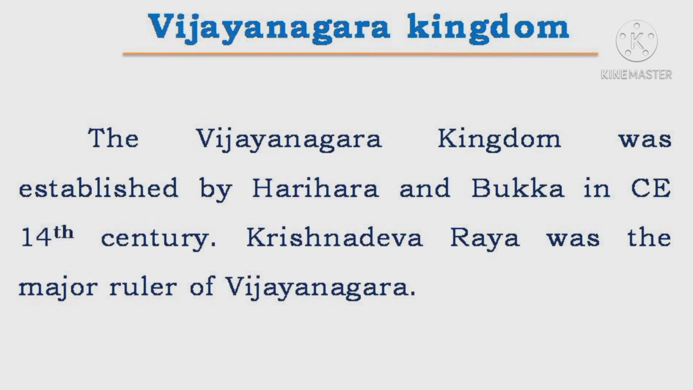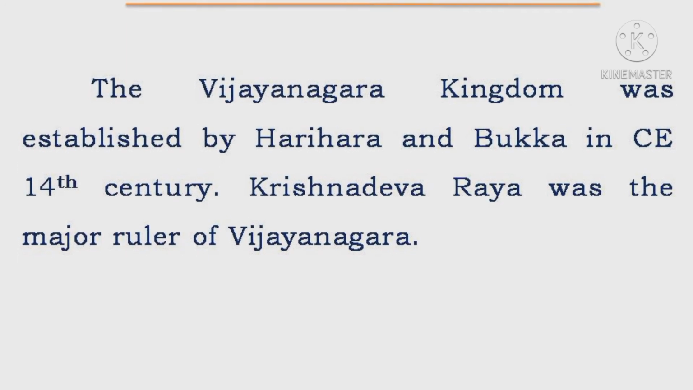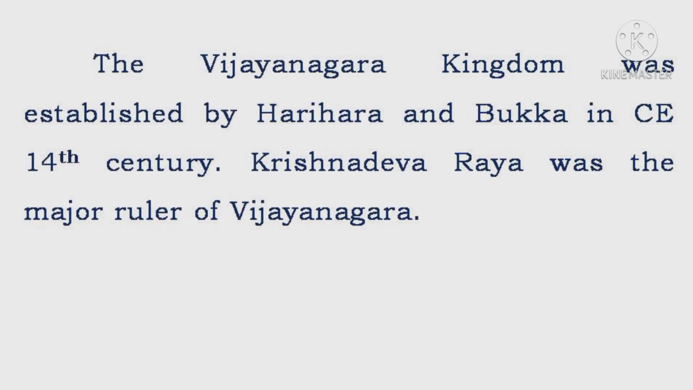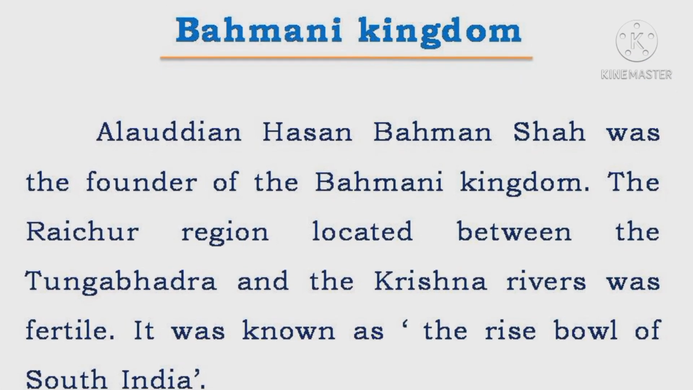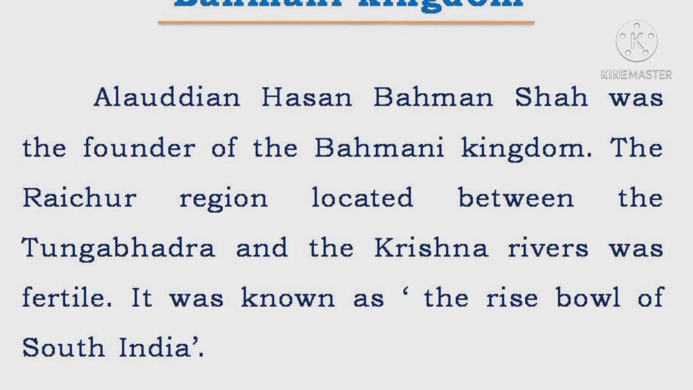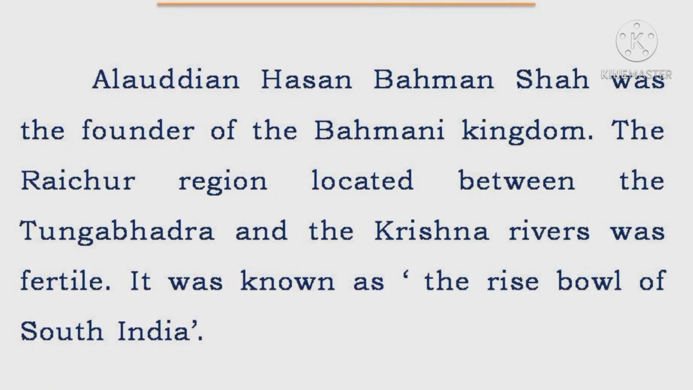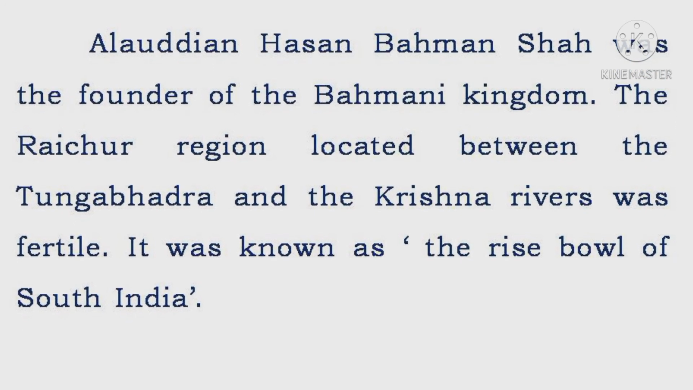Vijayanagara Kingdom. The Vijayanagara Kingdom was established by Harihara and Bukka in CE 14th century. Krishnadeva Raya was the major ruler of Vijayanagara. Bahmani Kingdom. Alauddin Hassan Bahman Shah was the founder of the Bahmani Kingdom. The Raichur region located between the Tungabhadra and the Krishna rivers was fertile. It was known as the rice bowl of South India.